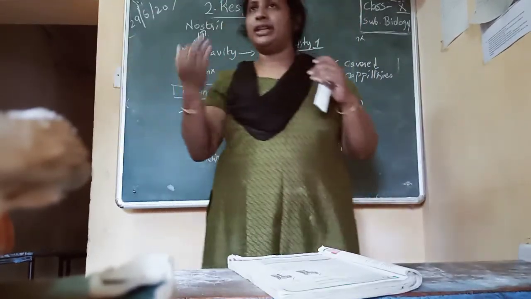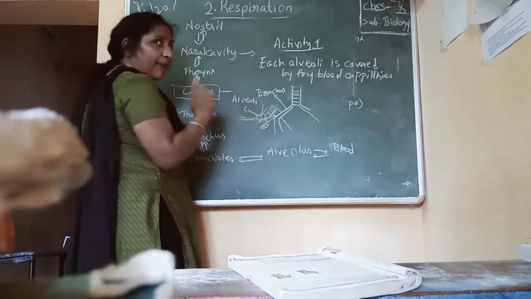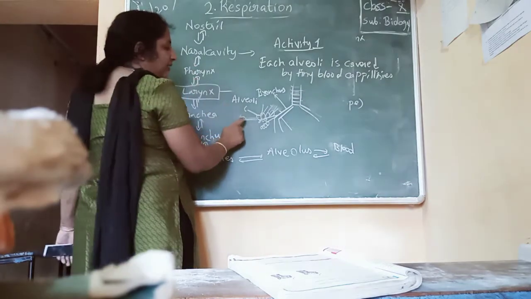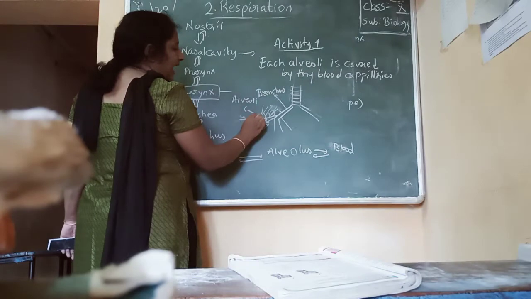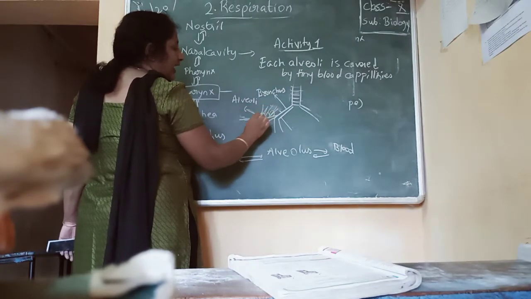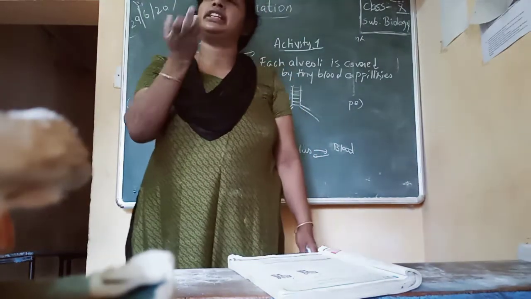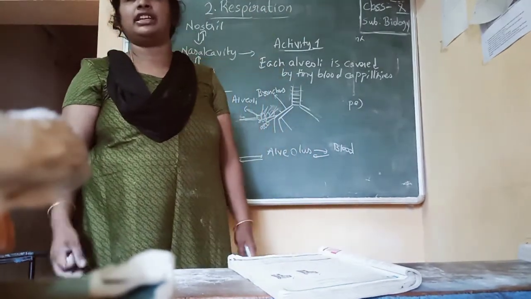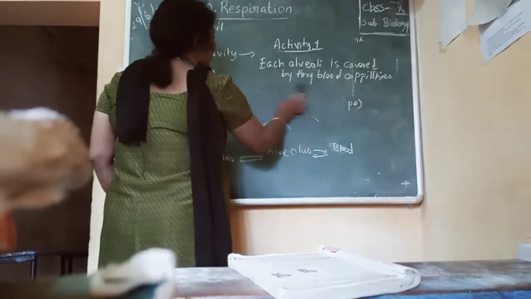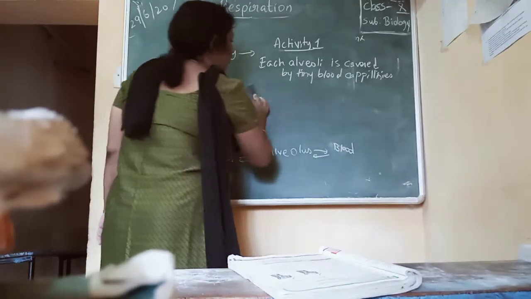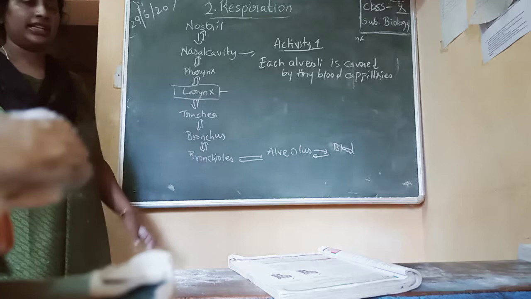So the blood will be bringing carbon dioxide. Now the blood capillaries have blood which contains carbon dioxide and alveoli has oxygen. So the blood capillaries are connected with the alveoli so that the carbon dioxide is given to the alveoli and the oxygen is given to the blood. Okay. So this is the function of all the parts of the respiratory tract.